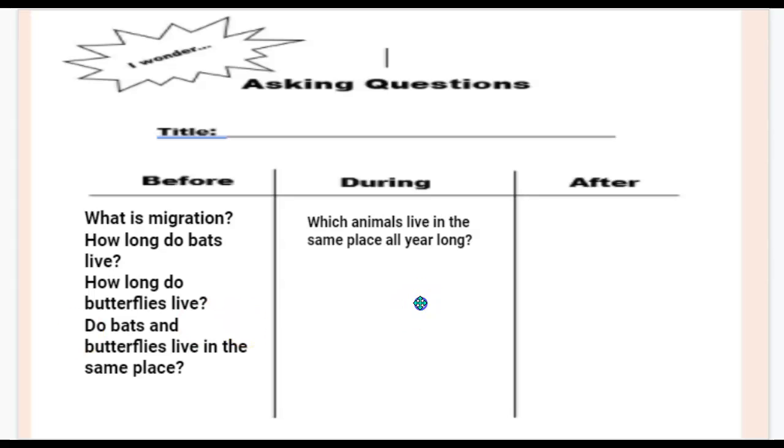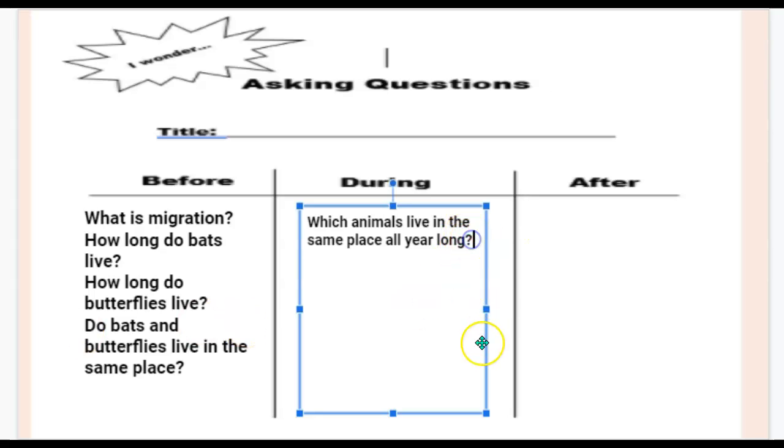Now, I continue reading. Others move to new homes when the seasons change. Oh, I have a question. During which seasons do these animals move to a different place? I want to know which seasons.